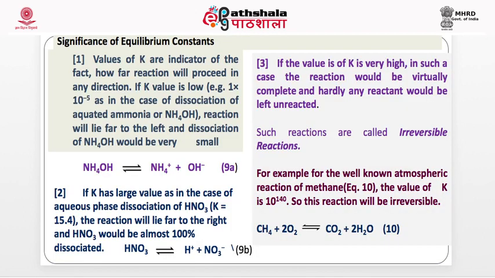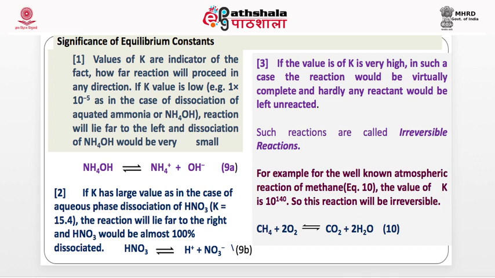Significance of equilibrium constant. Values of K are an indicator of how far the reaction will proceed in any direction. If the K value is low, 10 to the power minus 5, it means the reaction will occur in the forward direction to a small extent. Most of it will remain as reactant. Only a small concentration of the reactant will convert into products.